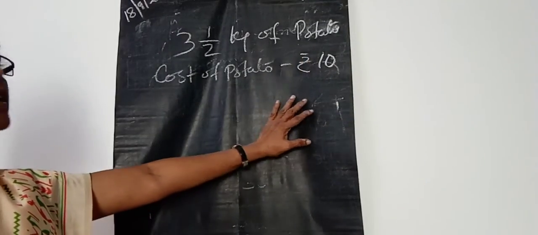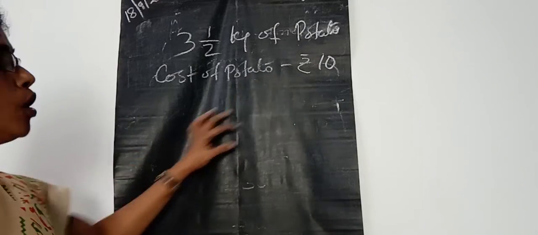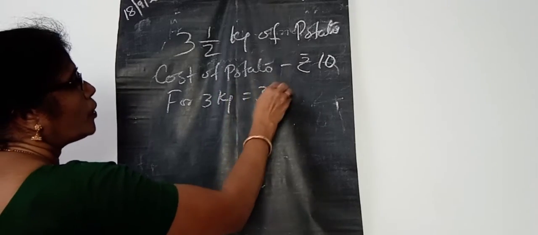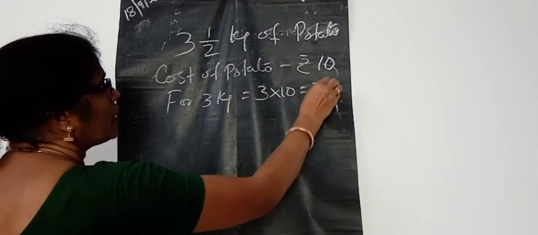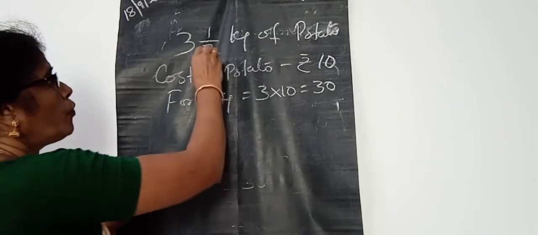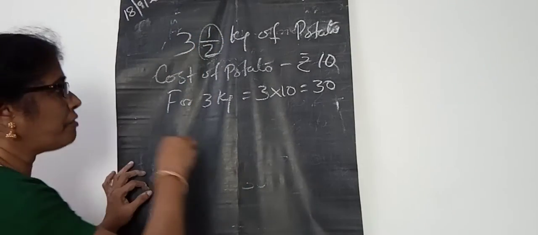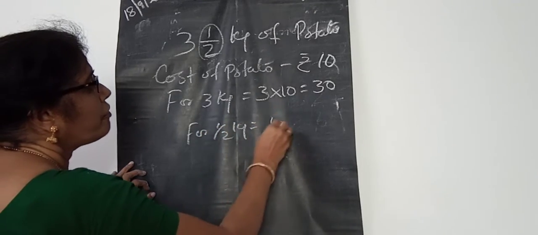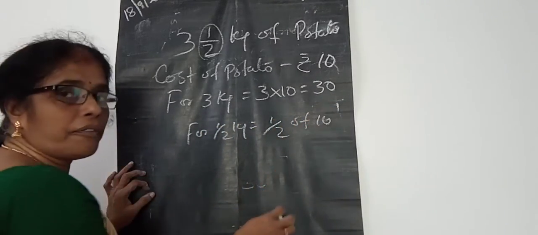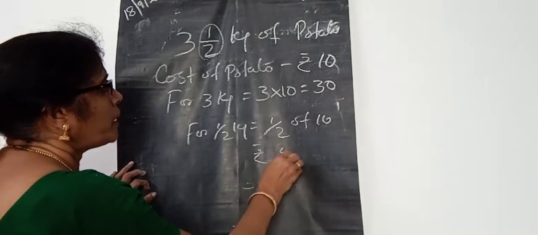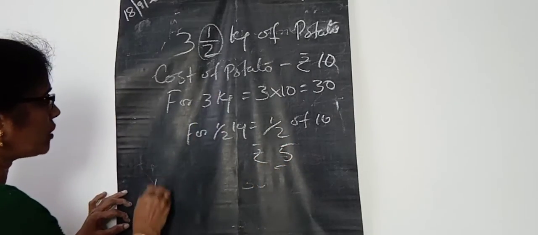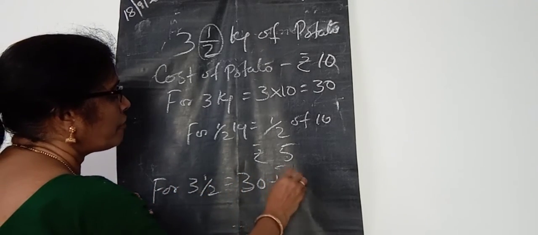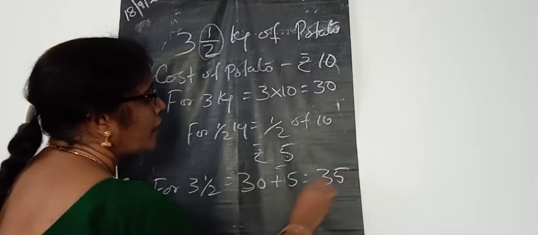For 3 kilogram is equal to 3 into 10, isn't it? That is 30 rupees. And how much rupees to pay for half kilogram? For half kilogram is equal to half of 10. What is half of 10? Half of 10 is 5, isn't it? So rupees 5. Then for 3.5 kilogram is equal to 30 plus 5, that is 35 rupees.